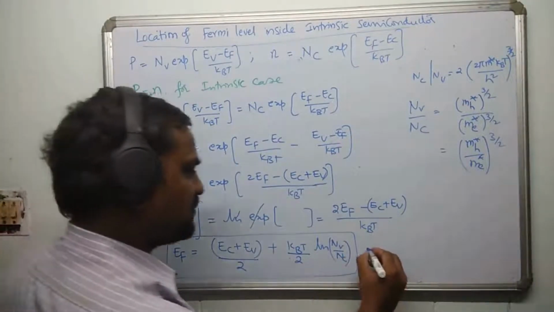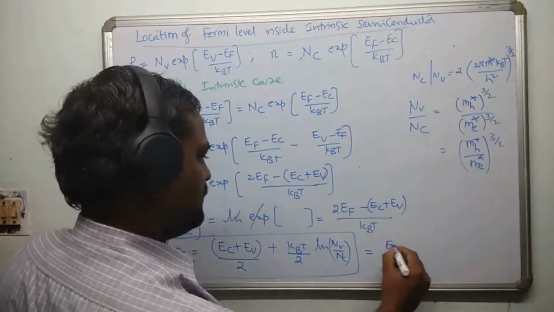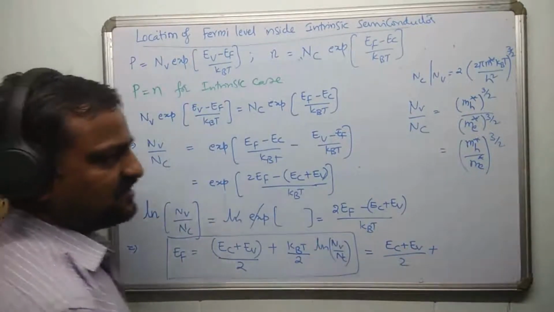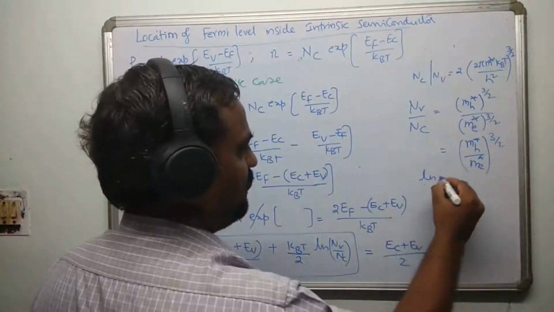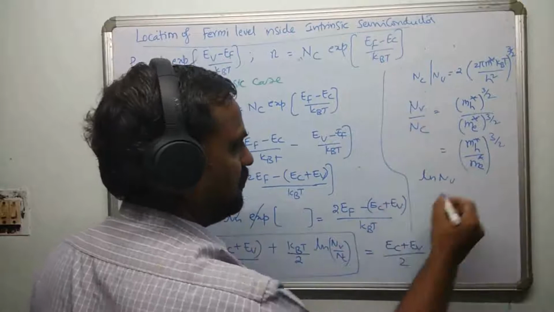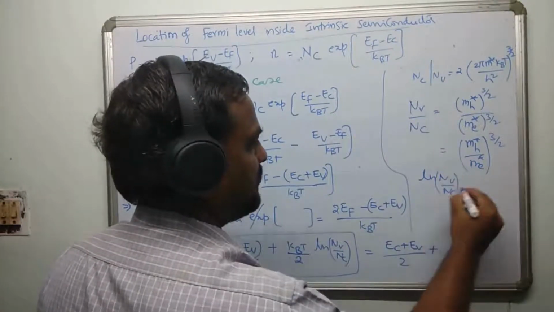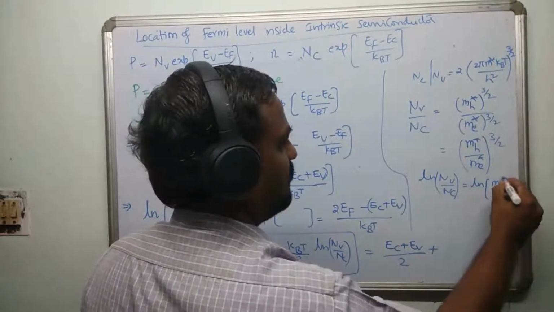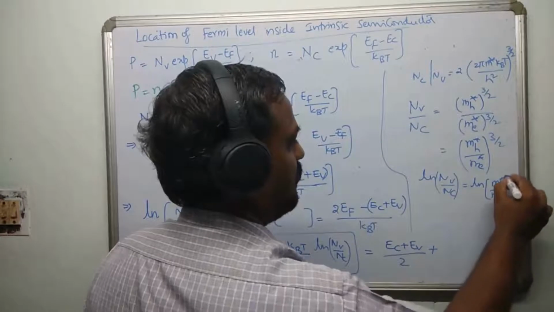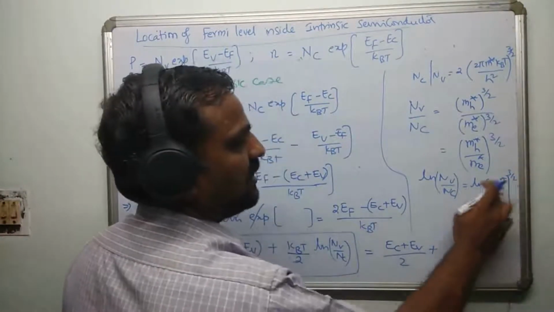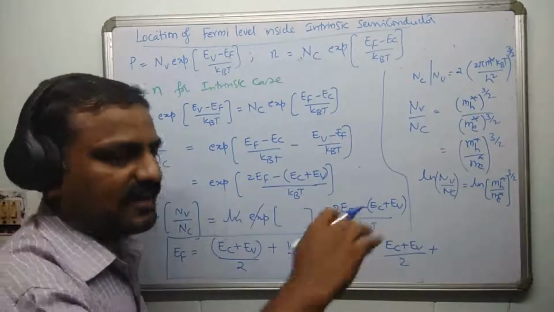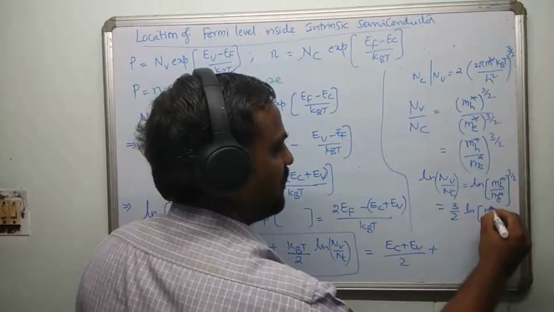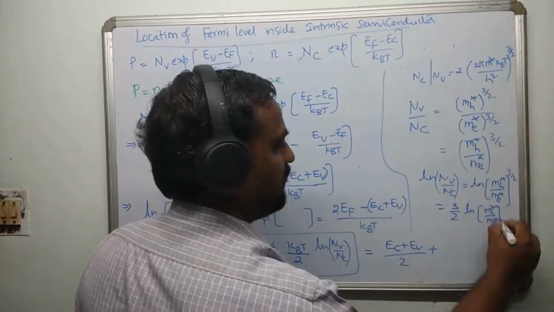So you can write this expression further as Ec plus Ev by 2 plus, see this Nv by Nc. Let me take ln of Nv by Nc. I just want to calculate this. Nv by Nc is this, so it is going to be ln of mh star divided by me star whole power 3 by 2. Log of a power m is nothing but m log a. So m log a means it is nothing but 3 by 2 into ln of mh star divided by me star without any power. Right?